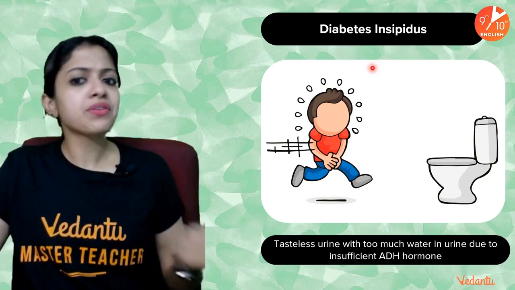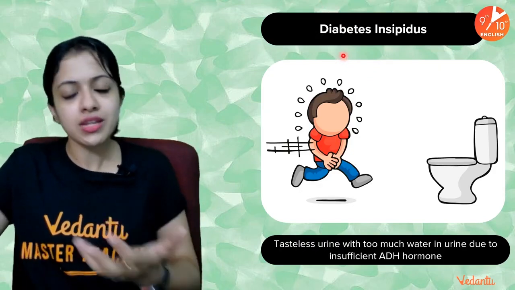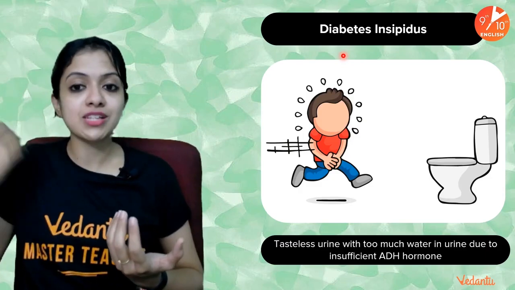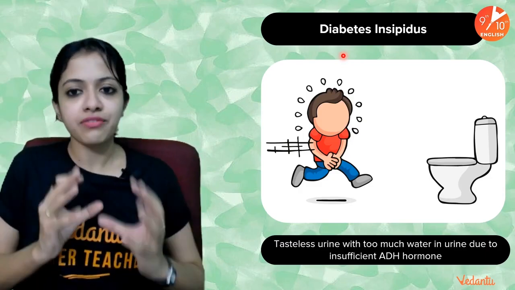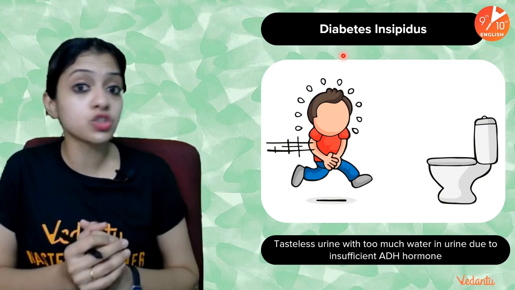It could be because of a pituitary disorder. So why is it even called diabetes? Shouldn't it be something related to blood sugar levels? Well, even I used to think about this back when I was a student. The name diabetes actually refers to the fact that both of them are related to excessive production of urine.